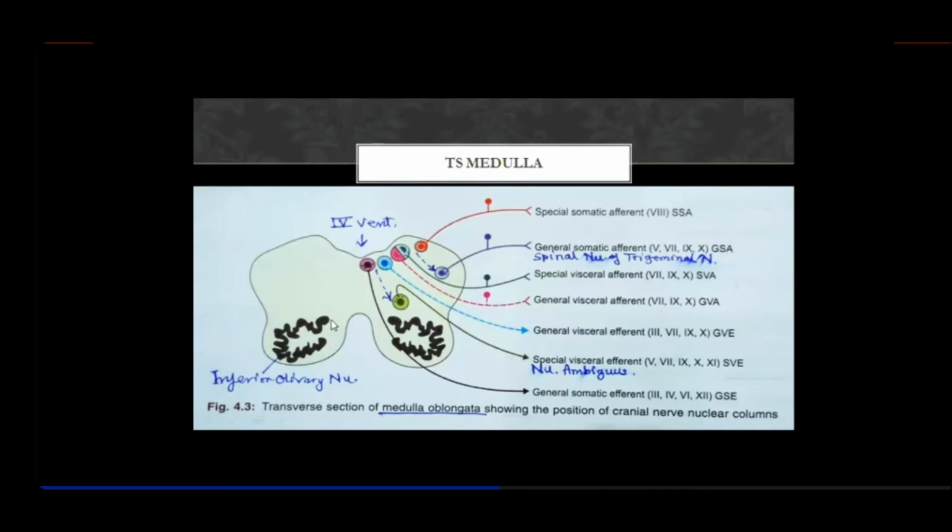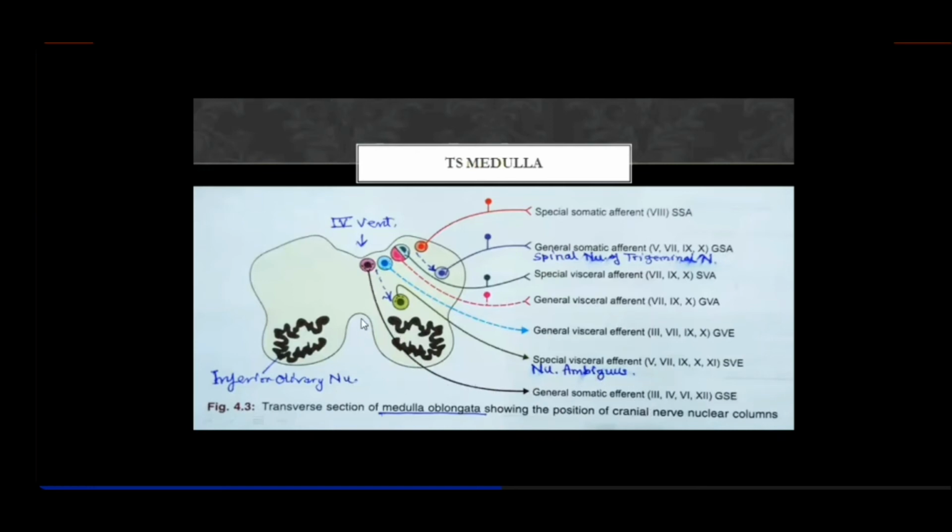Dorsally placed hilum. Now look at the functional components. This is the floor of the fourth ventricle, because we are approaching the upper portion of the medulla, which forms the floor of the fourth ventricle. Then this, general somatic efferent, is the most medially placed functional column, right?